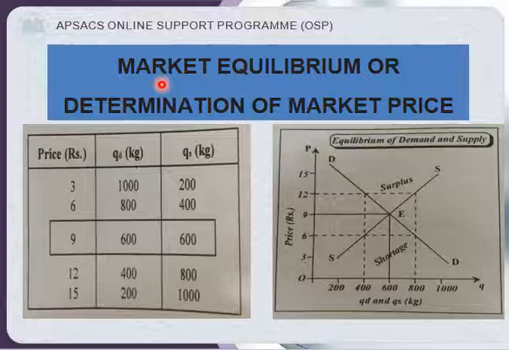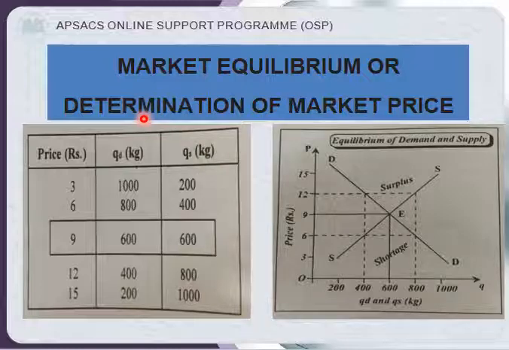The best situation or best demand and supply situation is when demand and supply are equal to each other, then the market will be in the equilibrium, and here we will set the price also. So we will decide or determine or set the market price when demand and supply will be equal to each other.